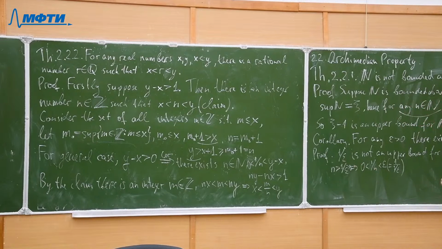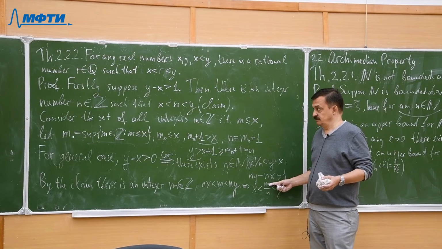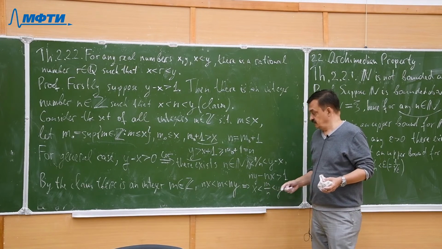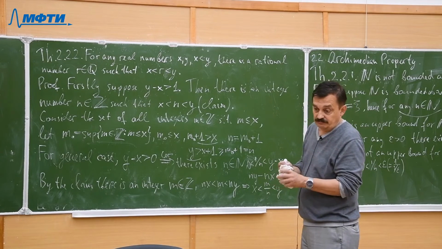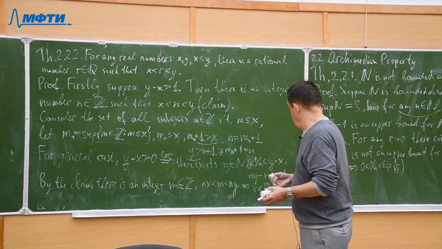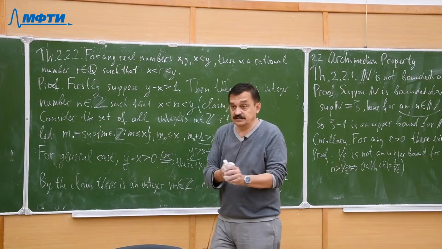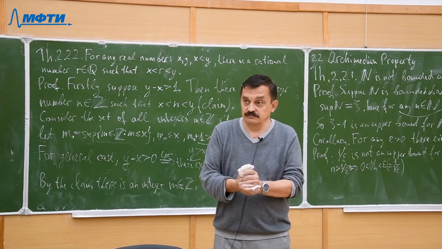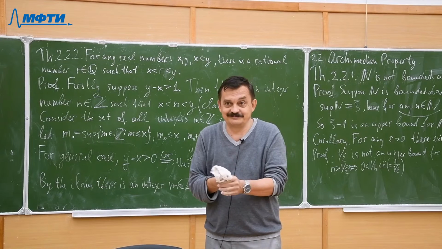So we have a rational number, m is an integer, n is natural, which is between those two real numbers. Okay, the proof is completed and the lecture is completed as well. Thank you if somebody listened to me.